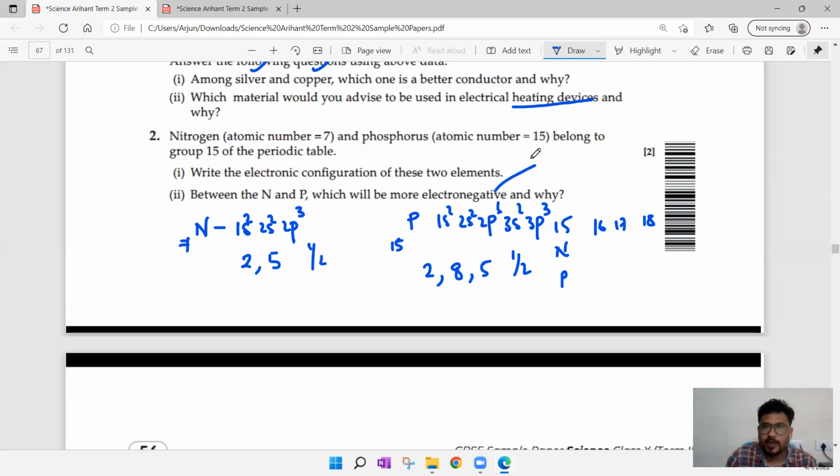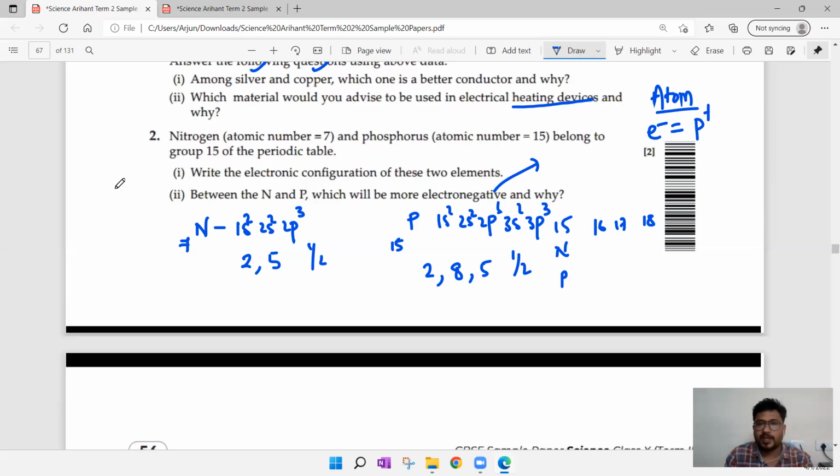You see, when they are talking about electronegative, it means the element should be electrically negative. Basically, whatever atom you take, it is electrically neutral. Why? Because it has an equal number of electrons and protons. Now, if an atom should become electronegative, more electrons should be added. So, non-metals are very ready to gain electrons.